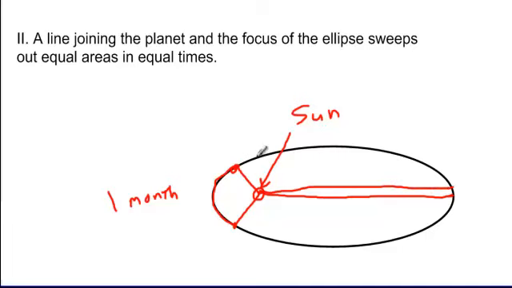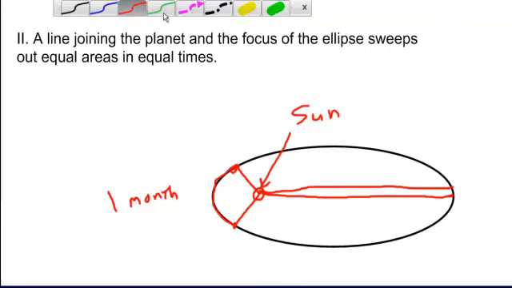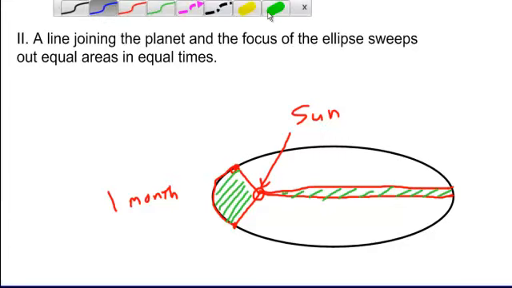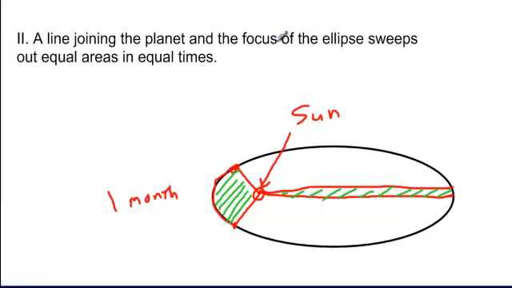And what Kepler found is, if we did the calculation and asked what area is here, that this area was the same here as it is here. Now, what meaning does that have? That still doesn't have a lot of physical meaning to us. Yes, it sweeps out equal areas in equal times. It's a very geometrical thing. But what does it mean is happening?